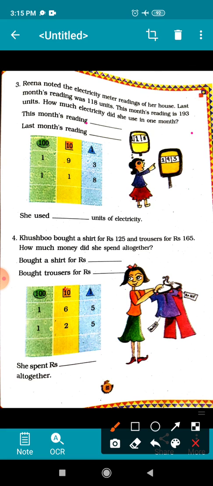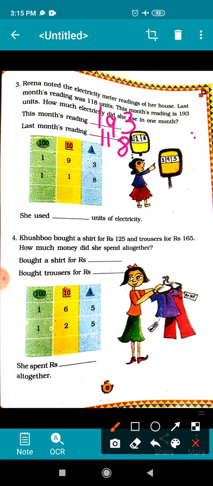Children, let us see what are the things given. This month reading is given, 193. Last month reading is given, 118. And what is asked? How much electricity did she use in 1 month?